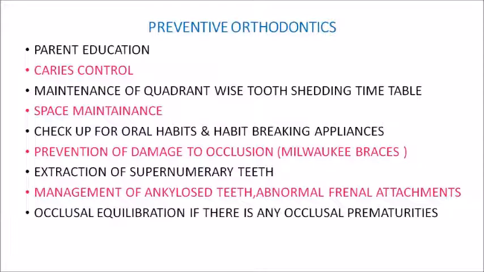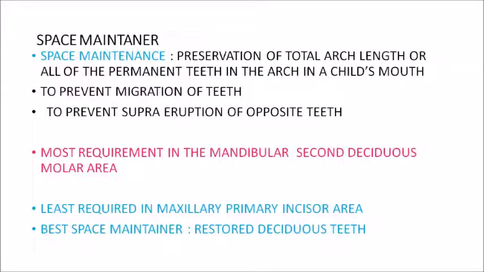So the following are the procedures which come under preventive orthodontics: parent education, caries control, maintenance of the quadrant wise tooth shedding timetable, space maintenance, which is extremely important, checking for oral habits, prevention of damage to occlusion, extraction of supernumerary teeth, management of ankylosed deciduous teeth and abnormal frenal attachments, and removal of any occlusal prematurities. So let's discuss space maintainers, which are an important part of preventive orthodontics.